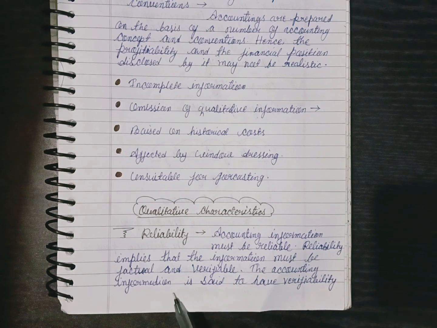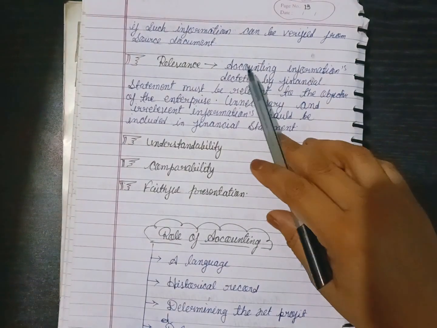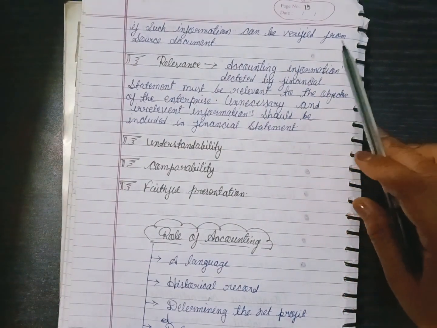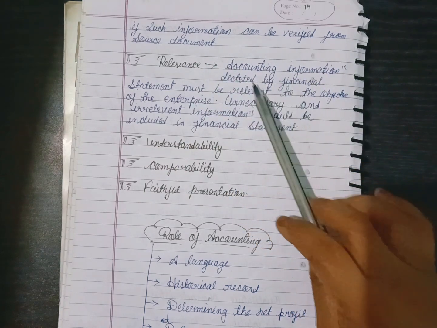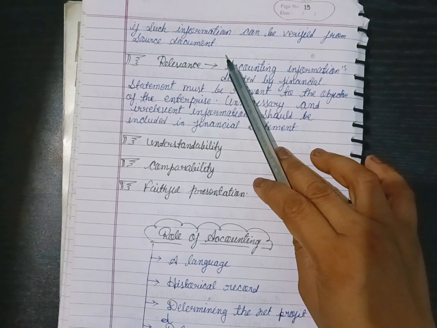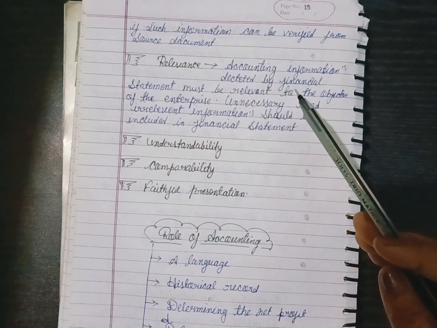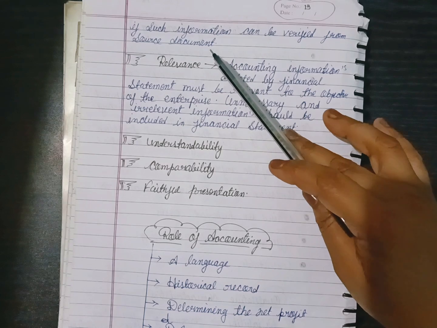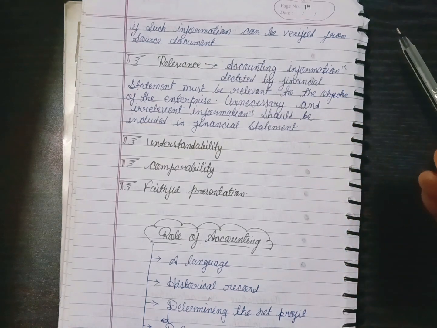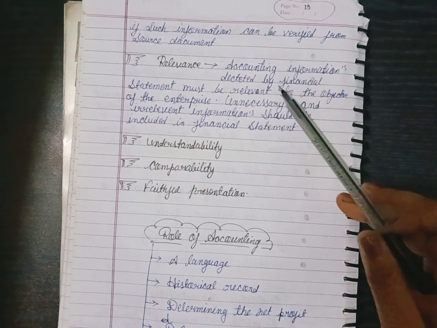The accounting information is said to have verifiability if such information can be verified from a source document. Okay, a source document is a document we get when we transact with the parties. So this is the proof that we transacted with them.